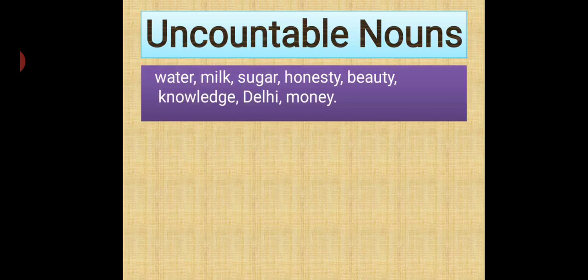Similarly, you can have the word furniture. It's a single unit. You cannot count furniture. But if you say table, chair, bed, almirah, that can be counted. So if the word furniture is used, then it is uncountable. If you are going to use different categories of furniture like table, chair, bed, almirah, fridge or something like that, then it is countable. Hope you understand this.